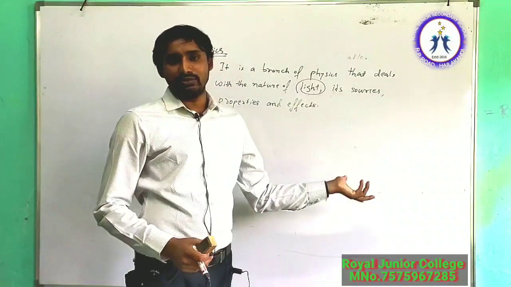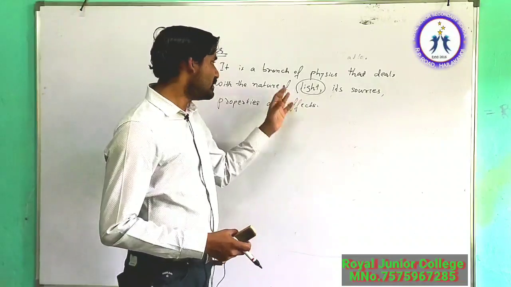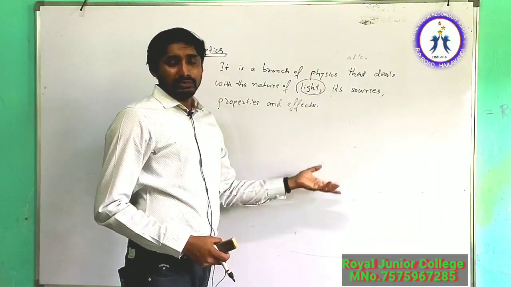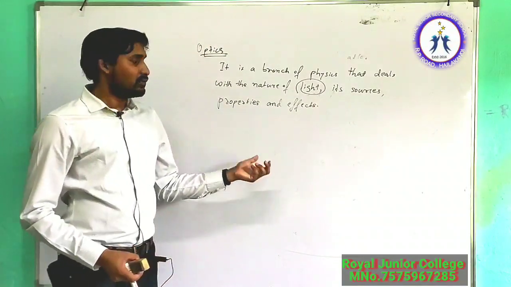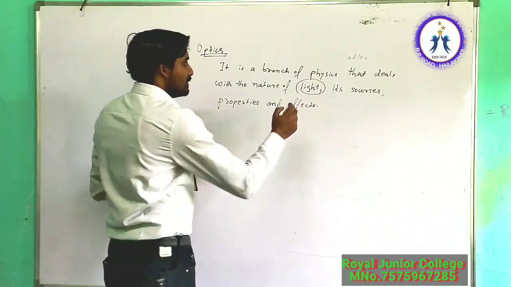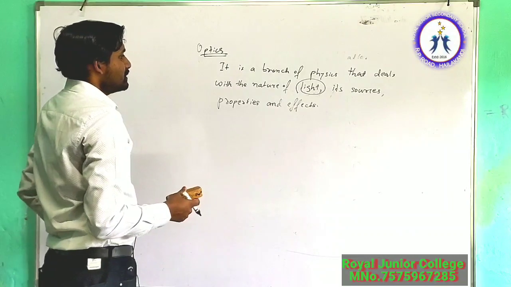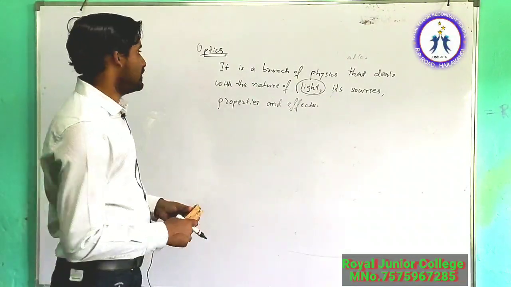Sometimes it has a particle-like nature, and it also has a wave-like nature. All these things we will learn in optics. So in gist, optics is that branch of physics that deals with the nature of light, its sources, properties, and effects.